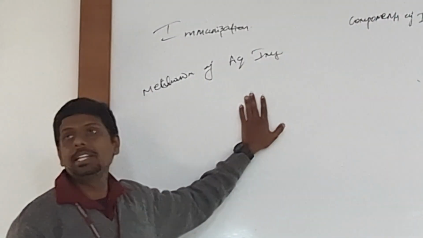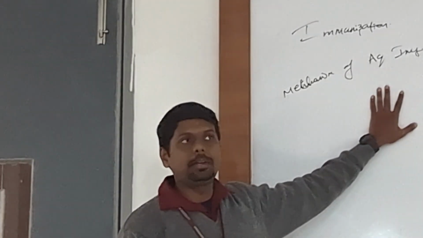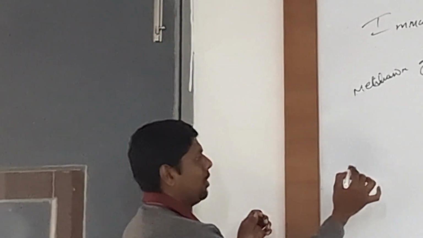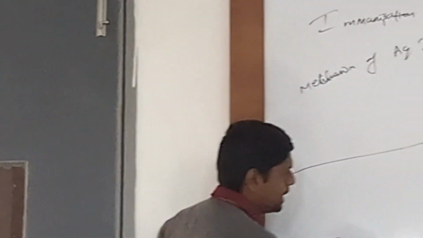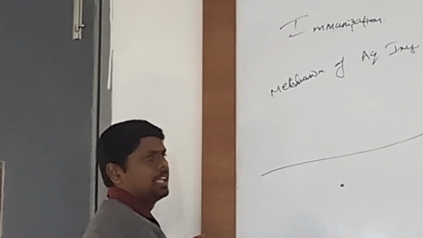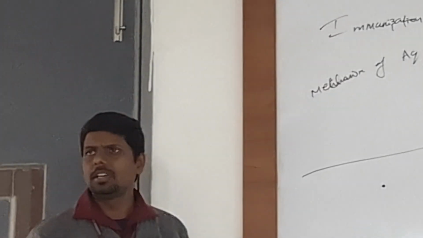Mechanism of acquired immunity. Very, very interesting. Everyone pay utmost attention. So first we have a blood vessel. Okay. Now an infectious agent came inside the blood vessel, into the body.